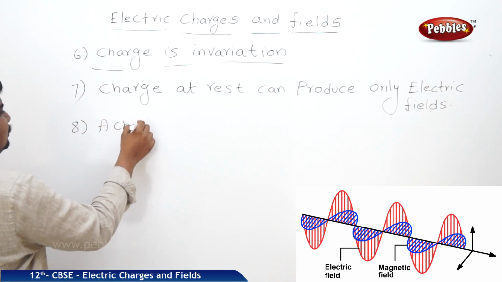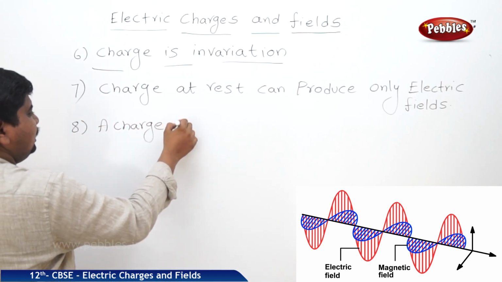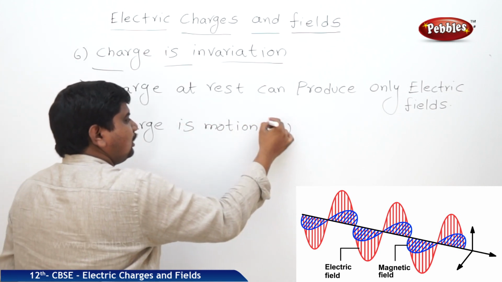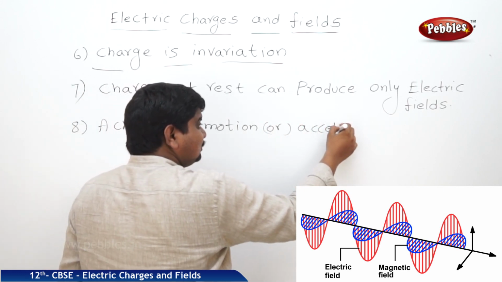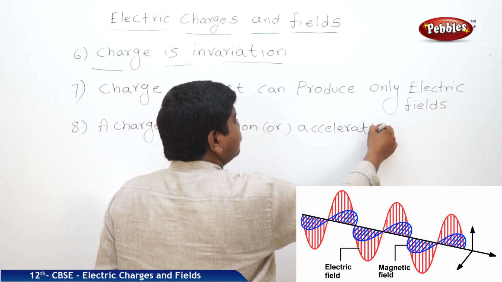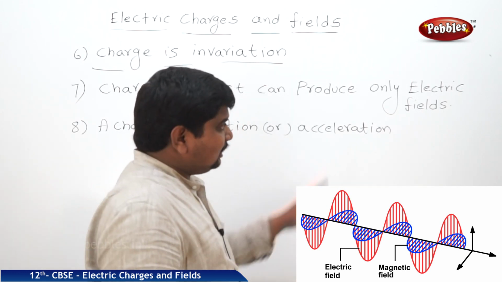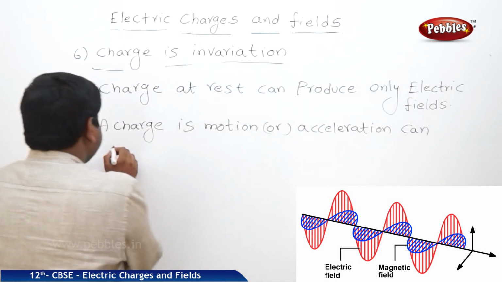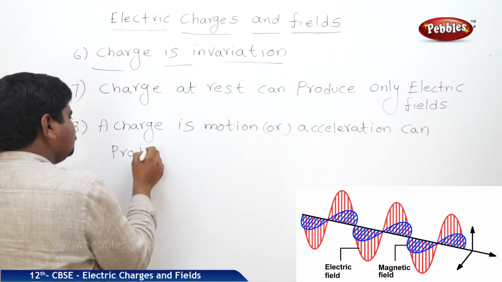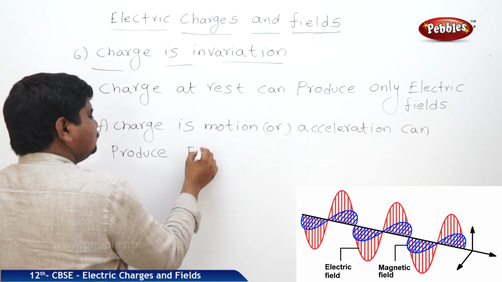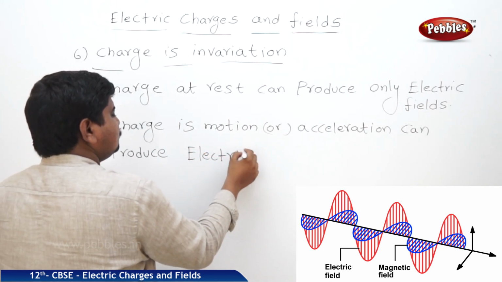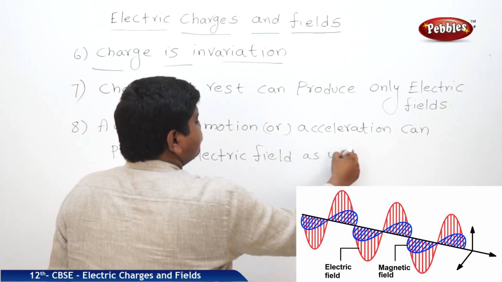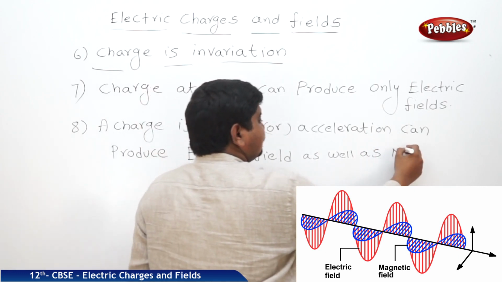A charge in motion or acceleration can produce electric field as well as magnetic fields.